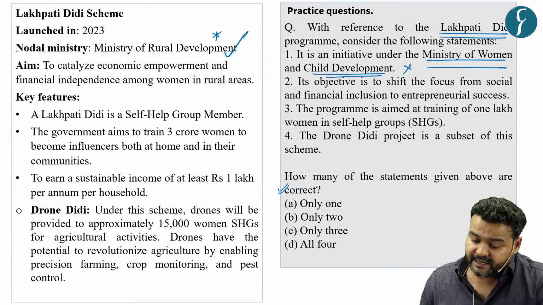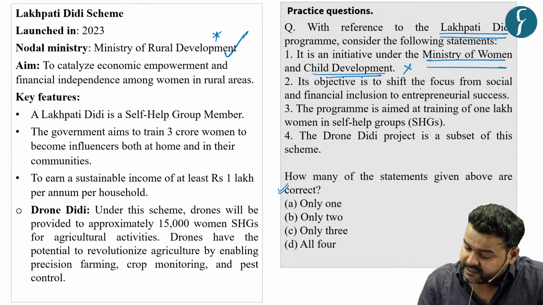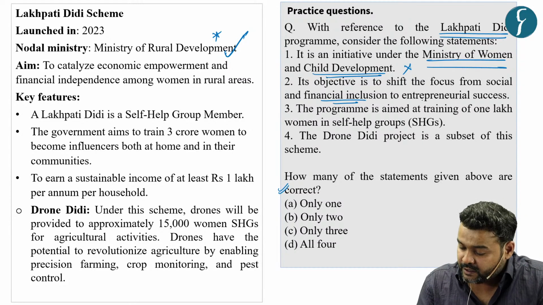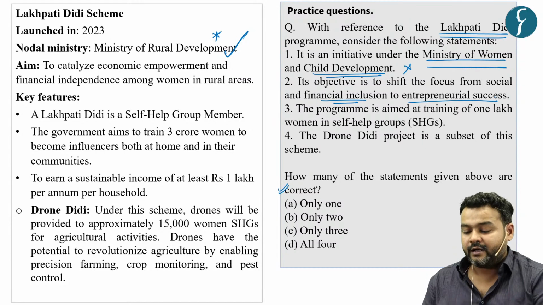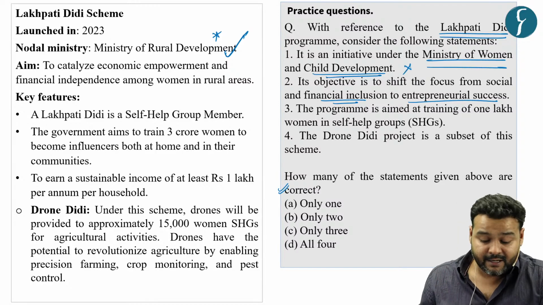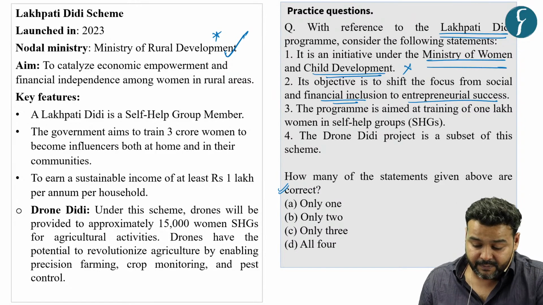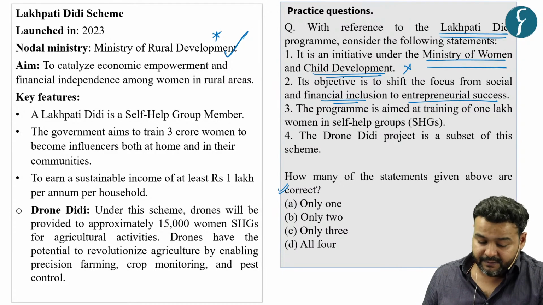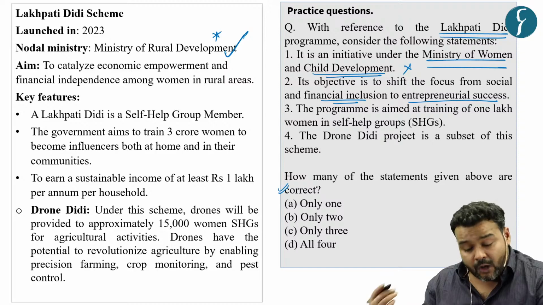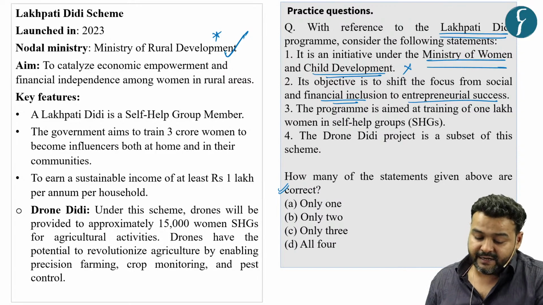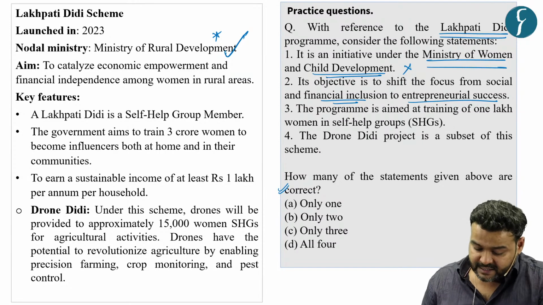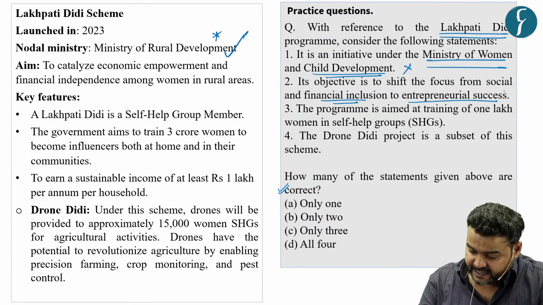Now, the second statement says its objective is to shift the focus from social and financial inclusion to entrepreneurial success. This is a correct statement because, as you can see, its aim is to catalyze economic empowerment and financial independence among women. Fine. So the second statement is correct.